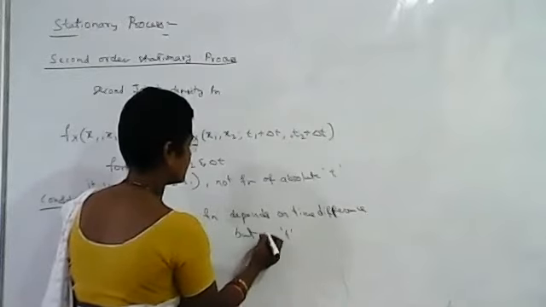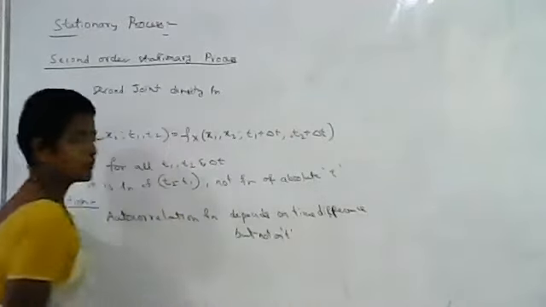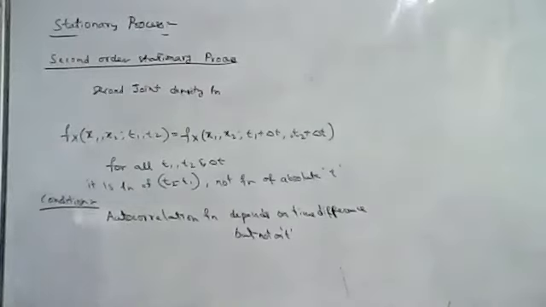For a second order stationary process, the autocorrelation function depends only on time difference but not on t.